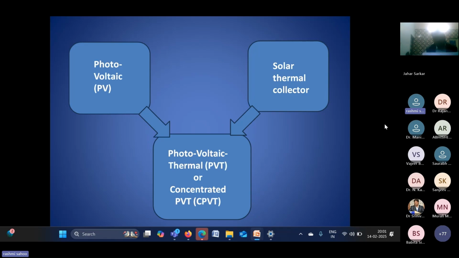So if you need electricity from the PV cell and also want the PV device to produce a cooling output, that means running a refrigeration system, then we have to go for the CPVT, concentrated photovoltaic thermal system.